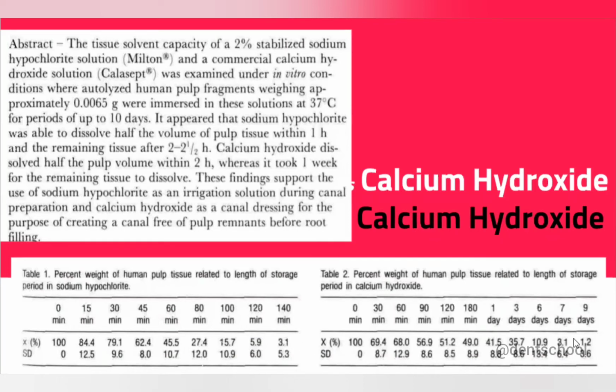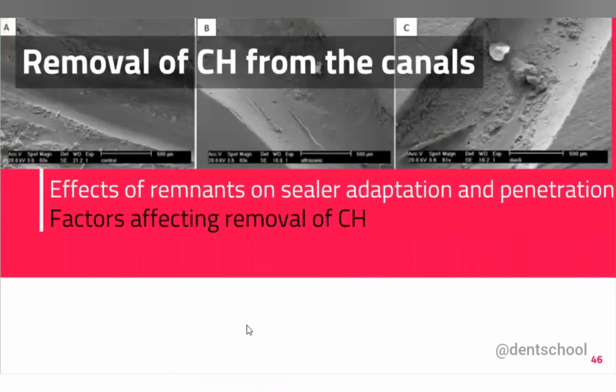But calcium hydroxide can dissolve it within the 7 days, and it is not practically possible to irrigate the canal for 2 hours, right? So the intracanal medicament to dissolve the remaining pulp tissue is more effective. Now, coming to the removal of calcium hydroxide from the canal, we know that if remnants are left behind in the canal, there will be compromised sealer adaptation and penetration.